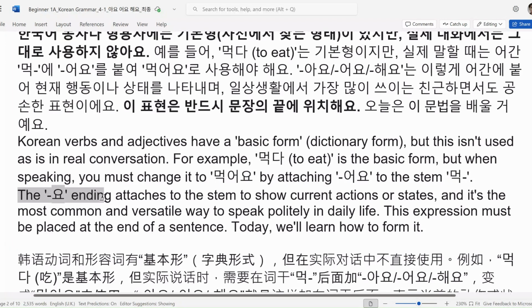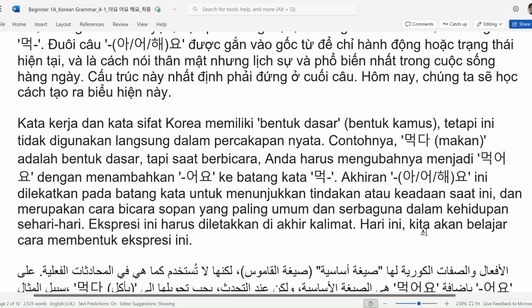So the 요 ending attaches to the stem to show current actions or states, and is the most common and versatile way to speak politely in daily life. This expression must be placed at the end of a sentence. Today we will learn how to form it. 자, 그래서 오늘 이 문법 공부할 거예요.